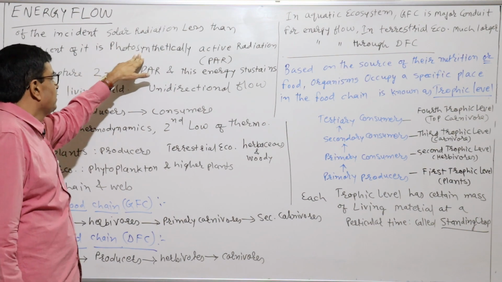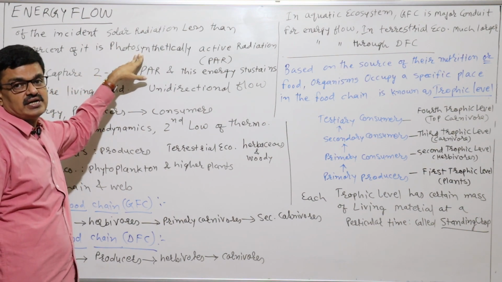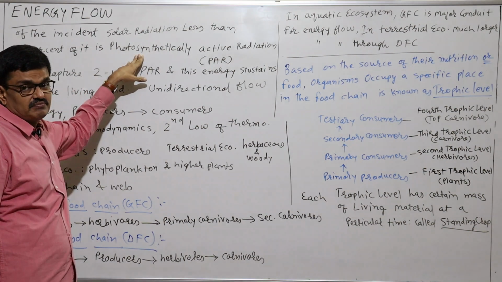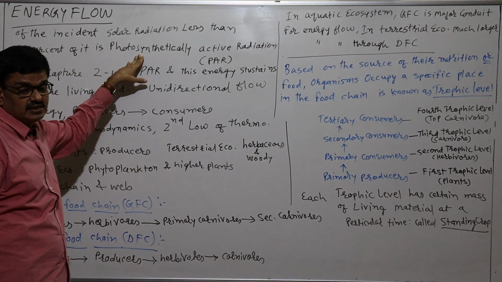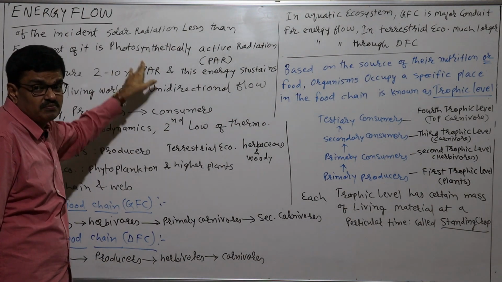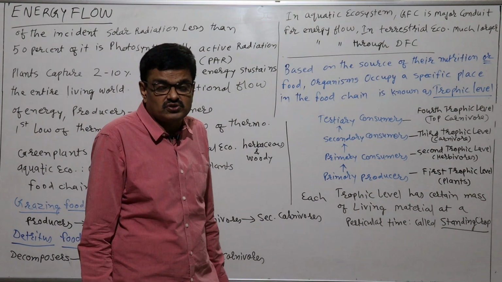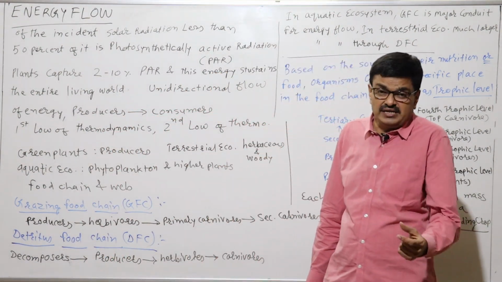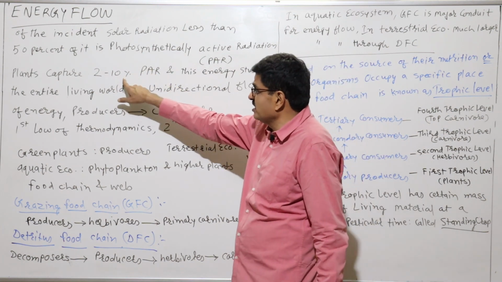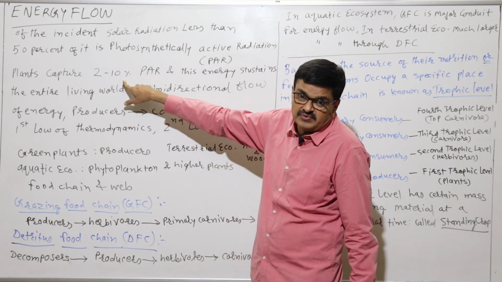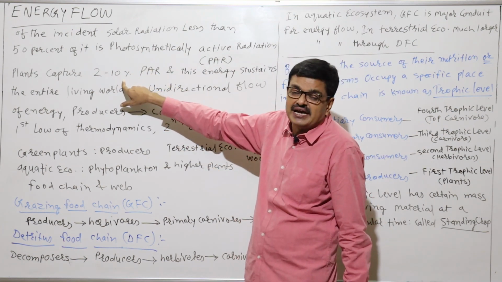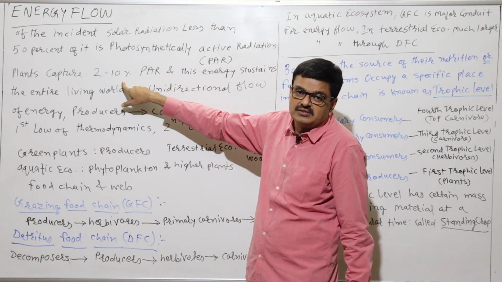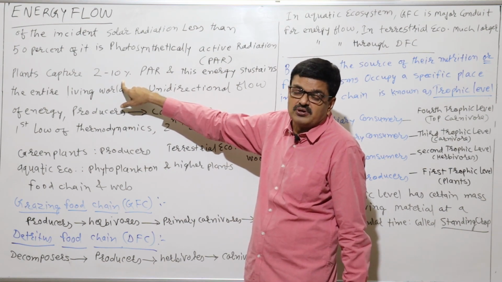That is PAR, photosynthetically active radiation, which is 50%. But this 50% is not completely absorbed by the plants during photosynthesis. Actually, out of this 50%, only 2 to 10% of the solar energy will be captured by the plants from this PAR, right?